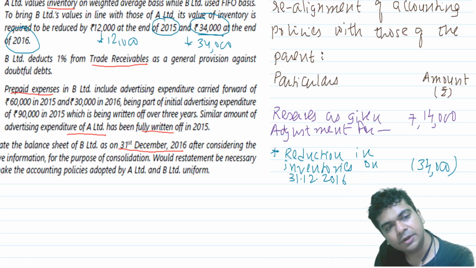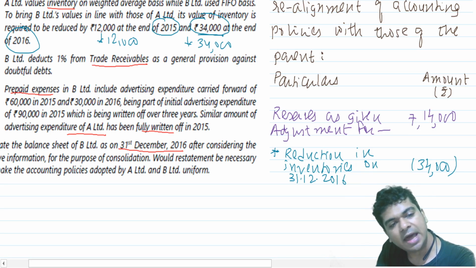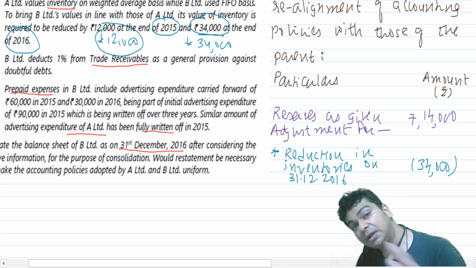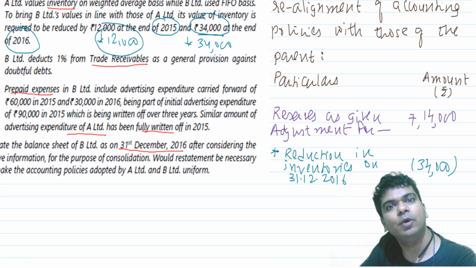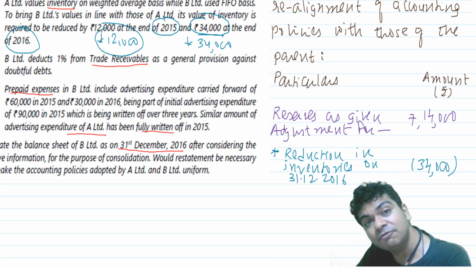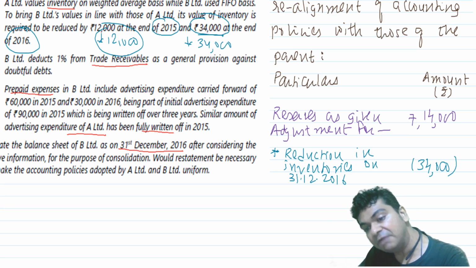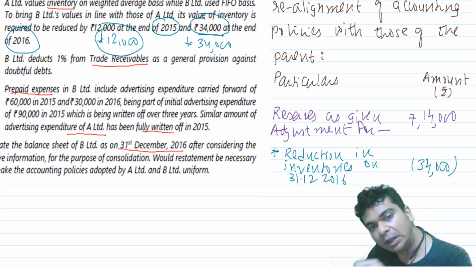Of course, you may argue, what about this 12,000? Why are we not giving effect of that? Because closing inventory is reducing, then my profit will reduce. Opening inventory is reducing, then my profit should increase, isn't it? But why am I not giving effect of that 12,000?